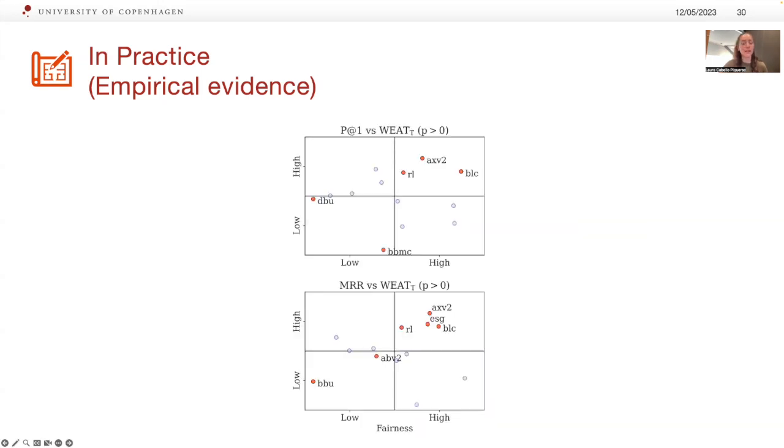We can visualize here an example of the results for one of the bias metrics employed and the 2 fairness metrics, precision at 1 on top and MRR at the bottom. On the y-axis, we have bias, and on the x-axis, we have fairness performance. Ideally, we would want all the models to lay in the 4th quadrant, which would mean that they have low bias and high fairness, but we can see that this is not often the case. Red points are the clear counterexamples to such a negative correlation between bias and fairness.